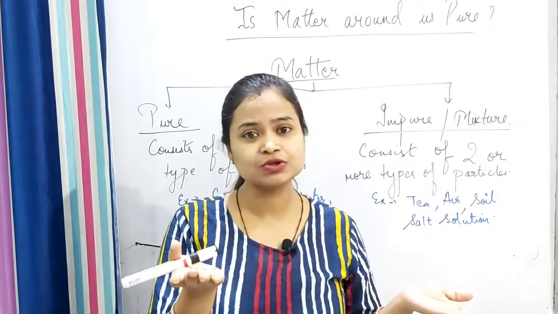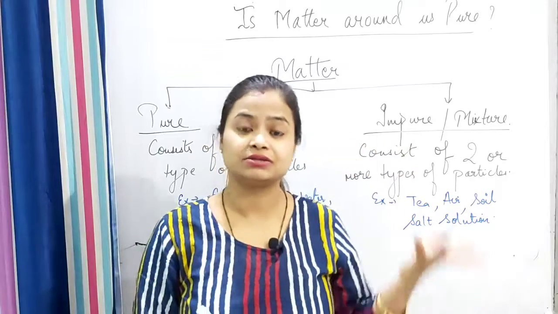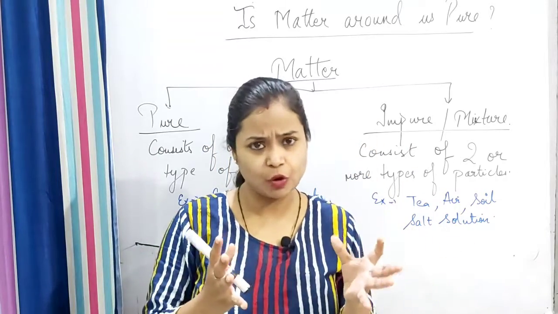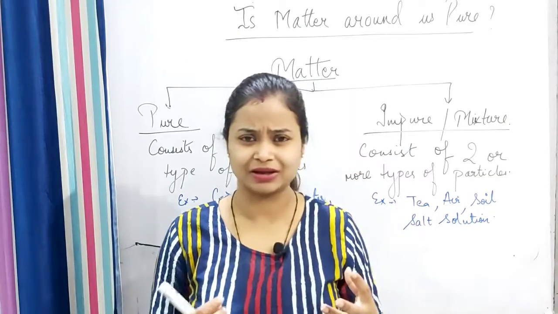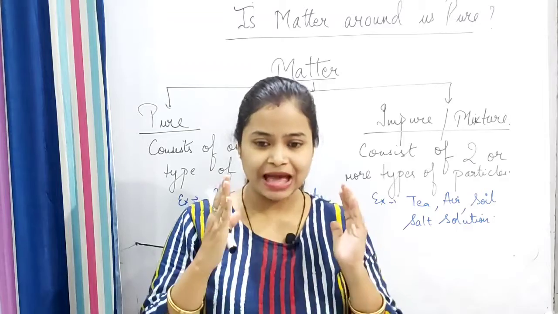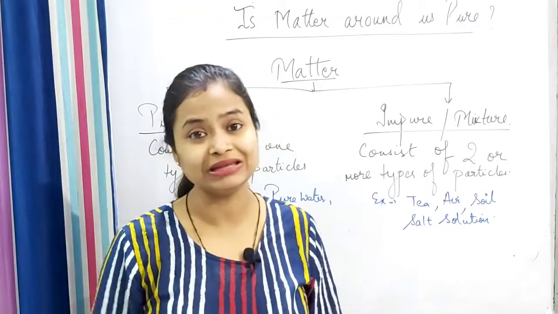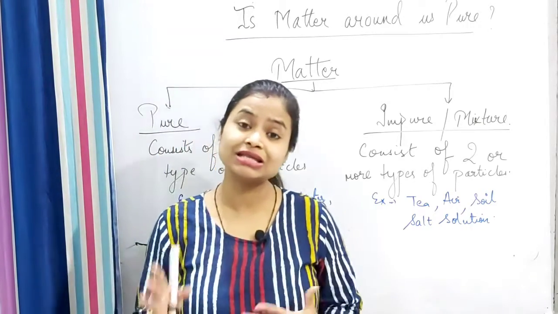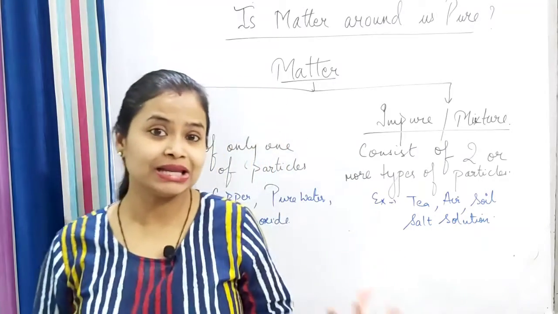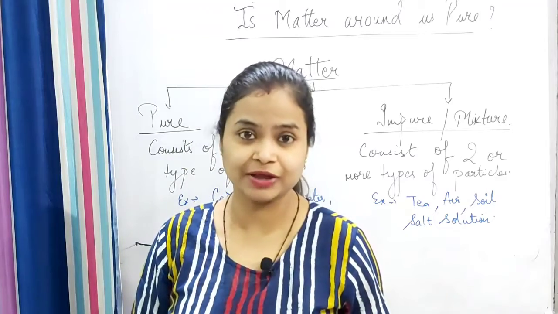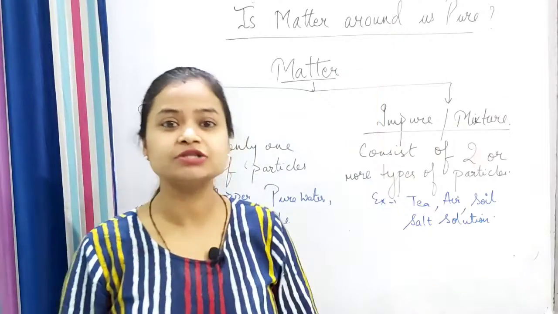Sugar consists of the same type of particles, isn't it? Whereas this soil, when you observe it very keenly, you will see that it consists of different types of particles, isn't it? So by looking at both the things keenly, we can say that sugar is a pure substance, whereas this soil is an impure substance. So here comes the answer to this question, that is, is matter around us pure?